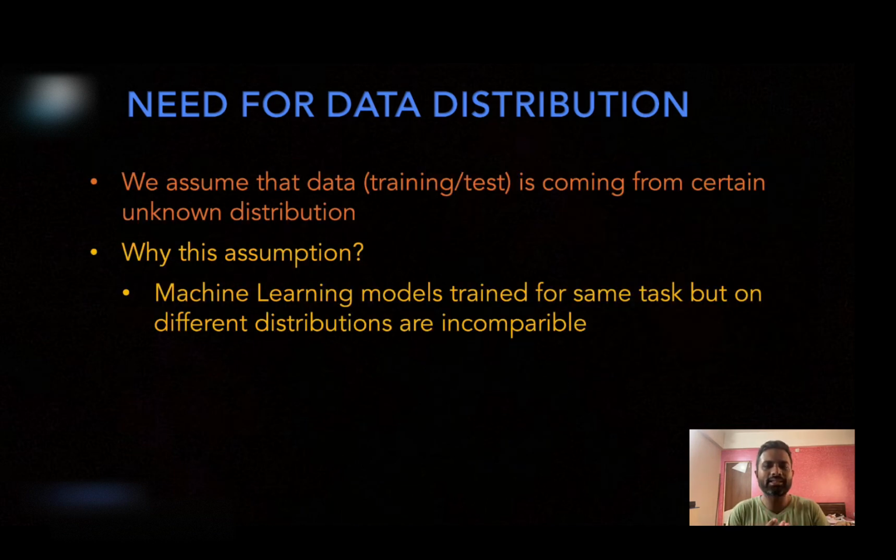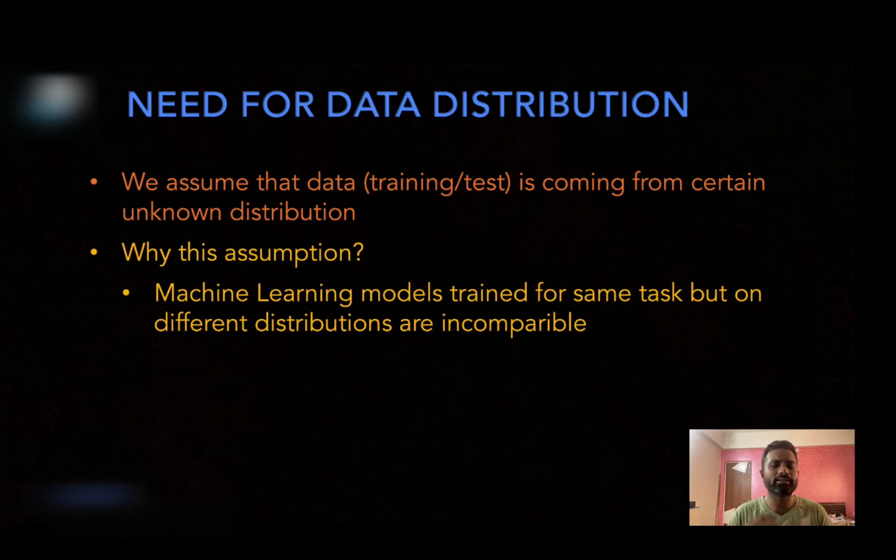Machine learning models trained on the same task but on different data distributions are actually incomparable. Let's say you are training a machine learning model that predicts whether a person has a disease or not, and it is expected to predict for data coming from Indian people.